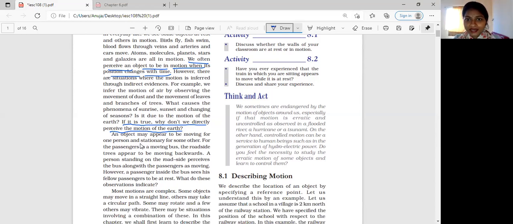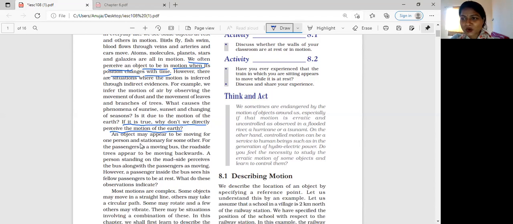So like this, we see that without the frame of reference, we cannot state whether things are at rest or in motion. For example, if I say that earth is rotating and revolving, we do not perceive the motion of earth. But if we go to the moon, which is also moving, from there we can see the motion of earth. Why? Because the frame of reference changes.